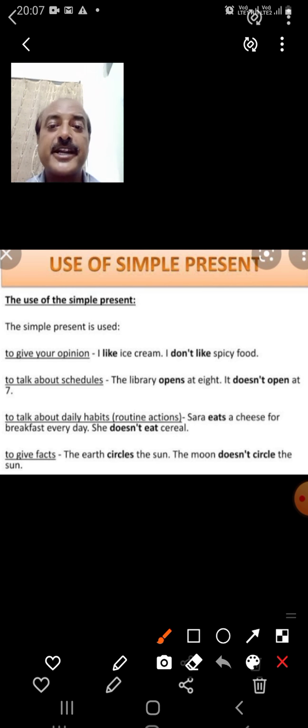To talk about schedules. The library opens at 8, it doesn't open at 7. Like in your school, the school timing, you know, every day you have to come at 8:45, at 8:50 the class opens. Same way the zoo, it will open at 5 o'clock for those who want to walk in the morning, and at 10 o'clock for all the rest of the people. It will not open before that. So these are the general schedules.